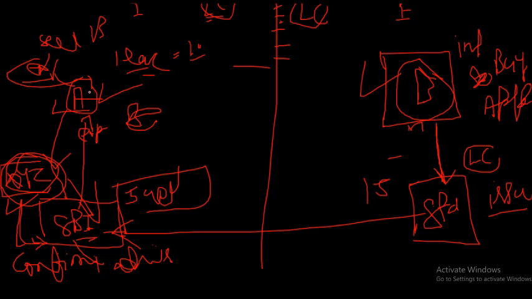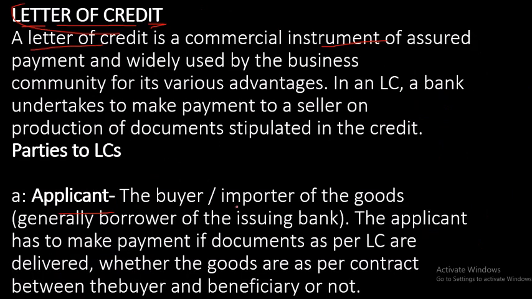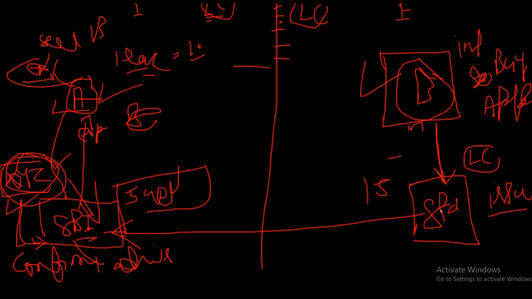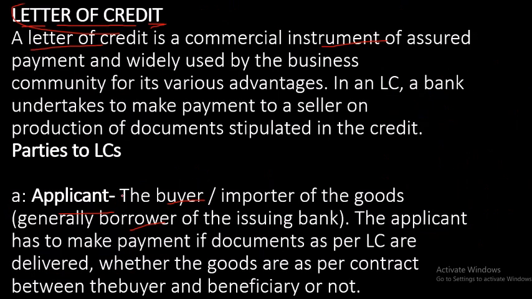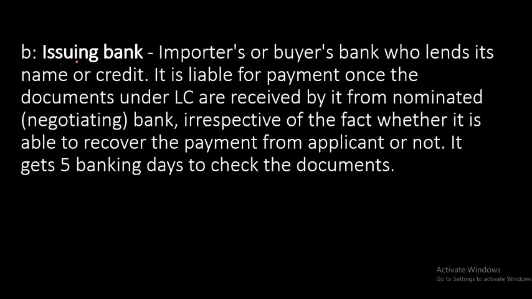So A is the beneficiary and B is the applicant. The applicant, as I told you, is the buyer, the importer of the goods, or you can say the borrower of the issuing bank. Borrower of the issuing bank means Mr. B has an account in the issuing bank. So you understand who the applicant is. What is the issuing bank? The importer's bank or buyer's bank.